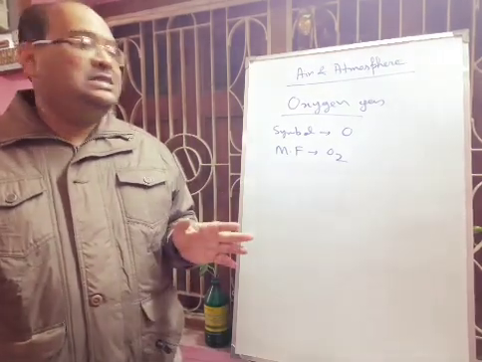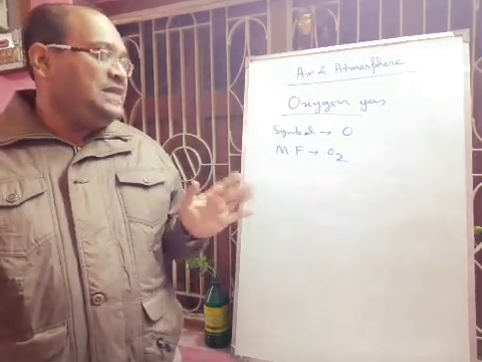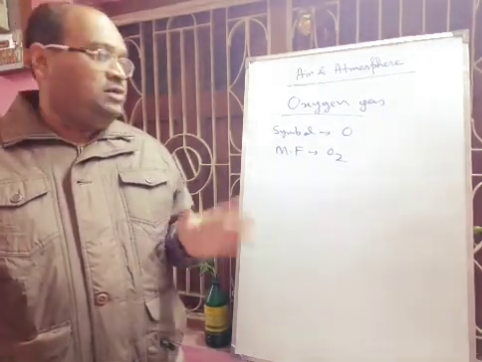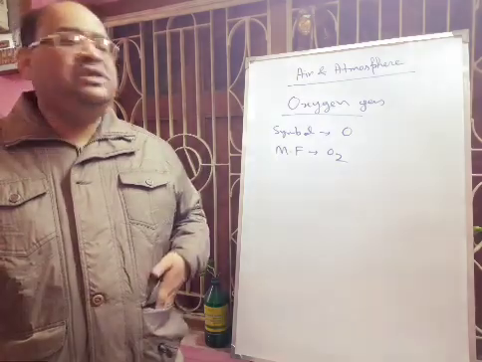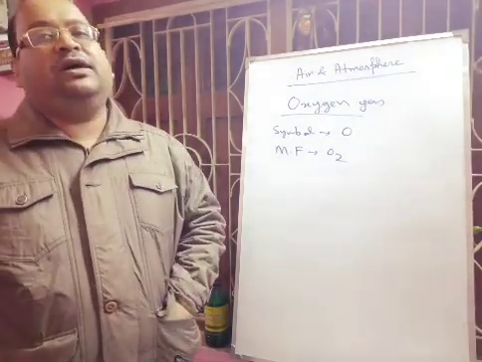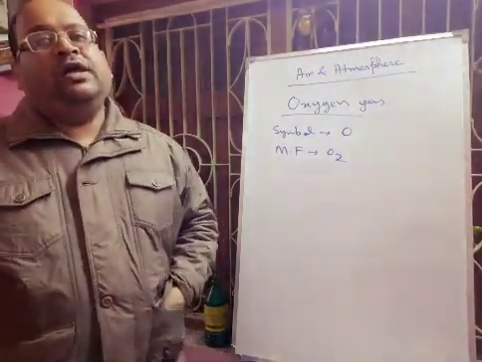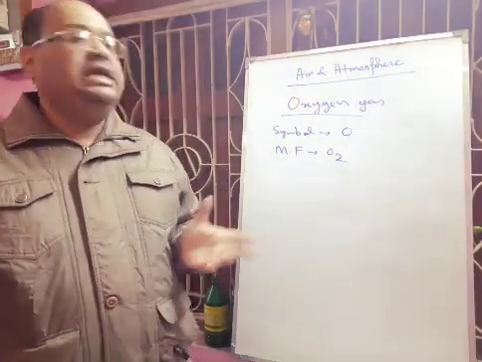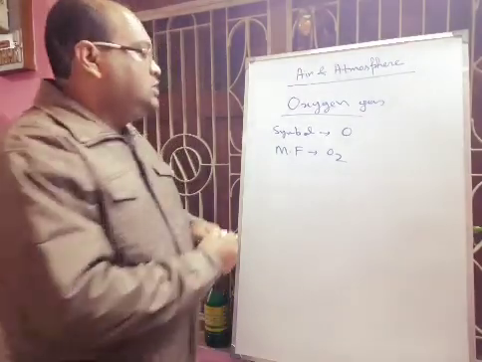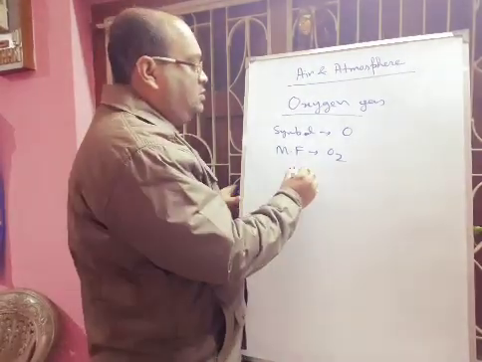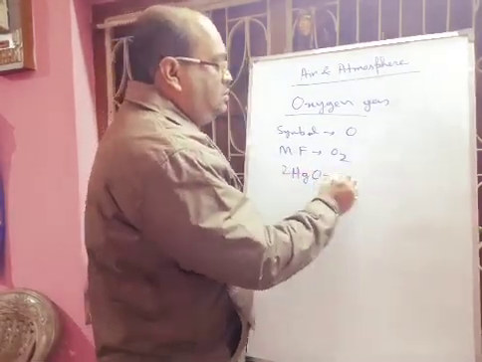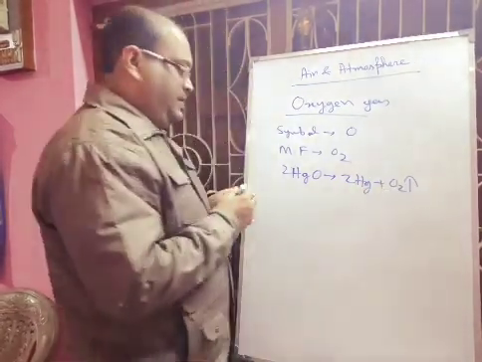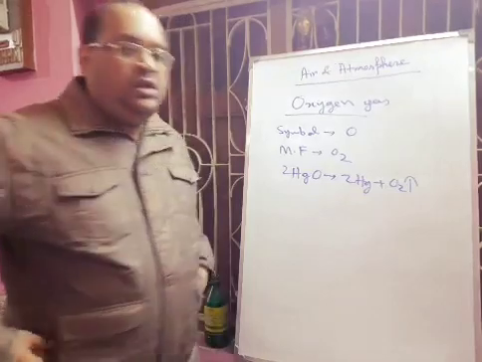Oxygen is a very active gas. Already we have discussed that it is the active part of the air. Joseph Priestley first discovered oxygen gas, and he obtained it by heating HgO, mercury oxide.